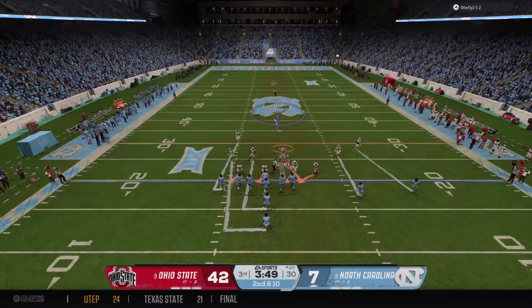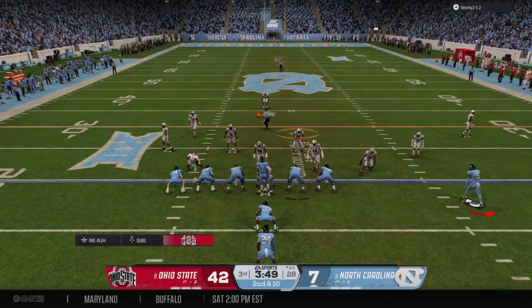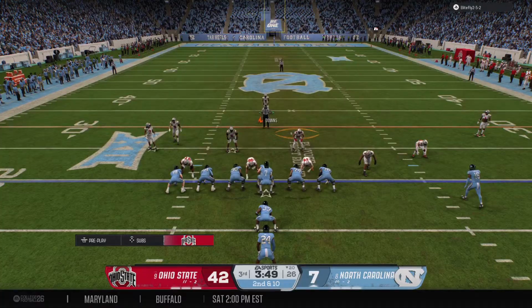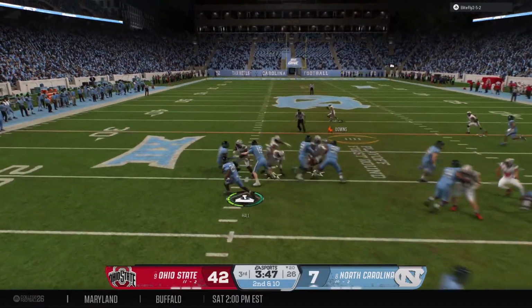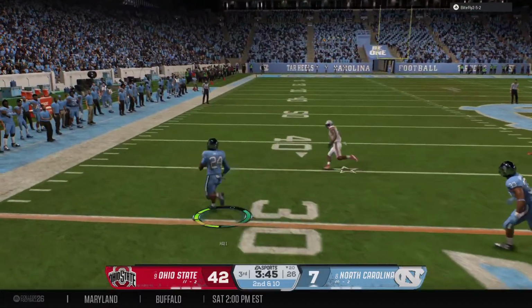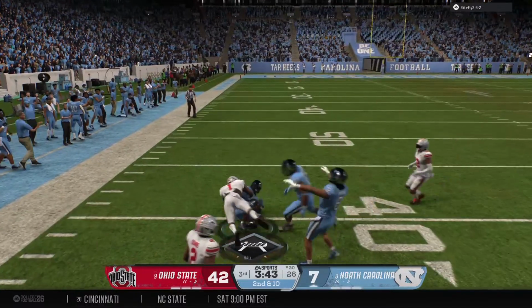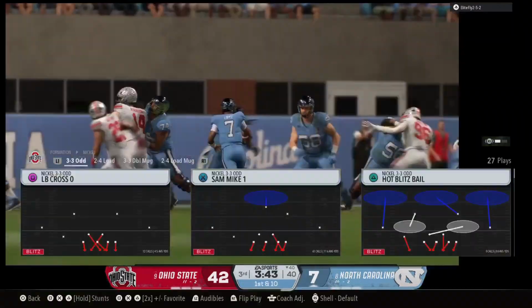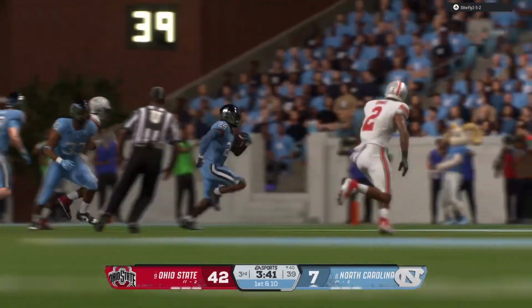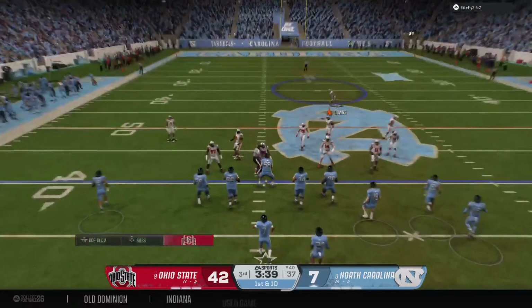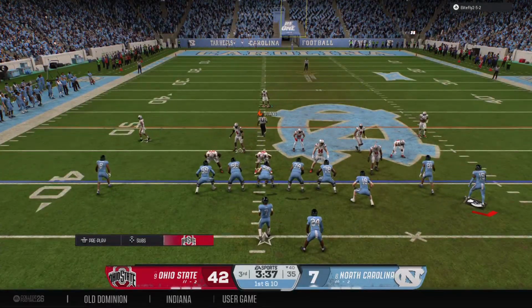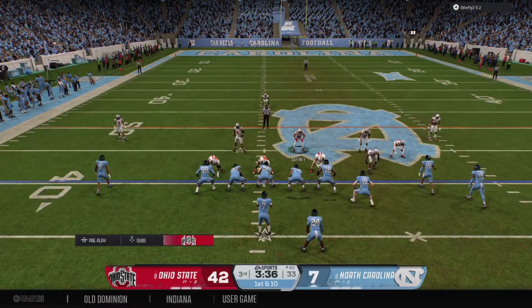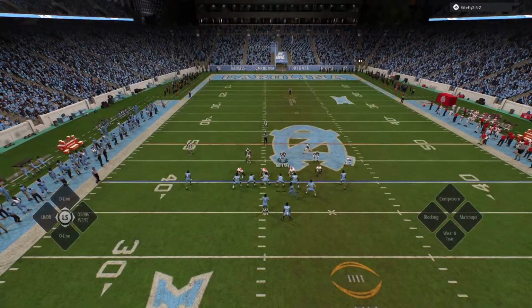After the incompletion, 2nd and 10. What can they do here to make it 3rd and manageable? And there's the handoff. Look out, room to run here. Good enough for a fresh set of downs. They'll spot the ball at the 40. And here we see the quarterback read the second-level vacancy that was emerging, and the back did the rest. Huge run for the offense.